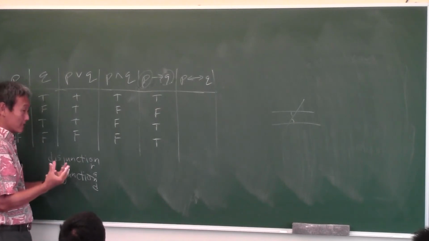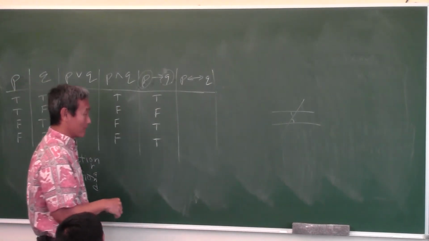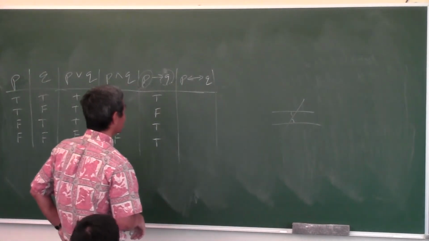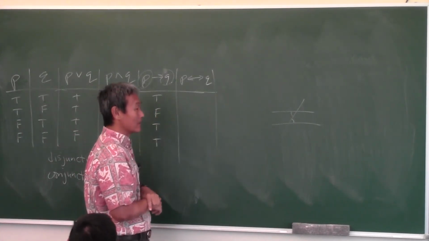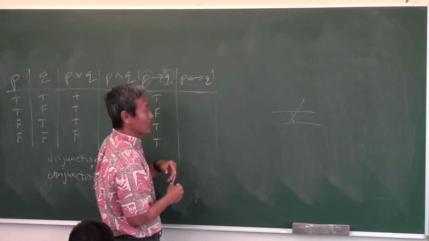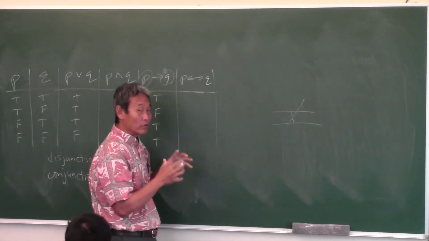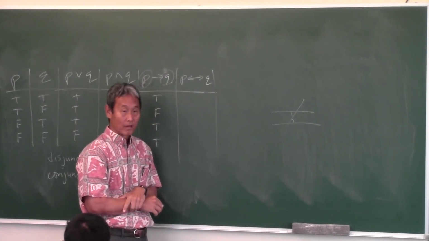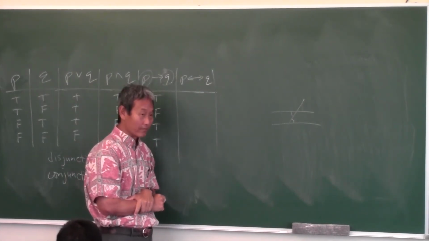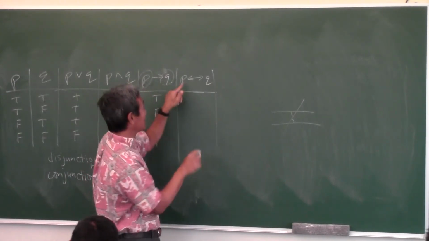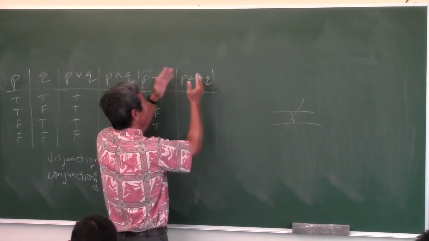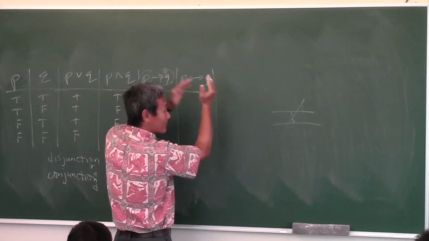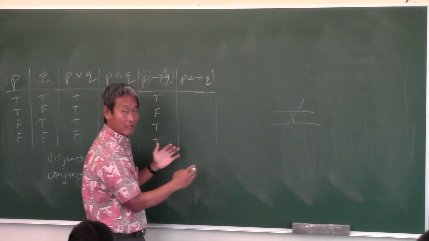If you read math books, the most common way of saying this would be P if and only if Q. Have you ever heard that phrase before? If and only if? That's biconditional. This means basically if P then Q, but it also means if Q then P. You can go either direction.